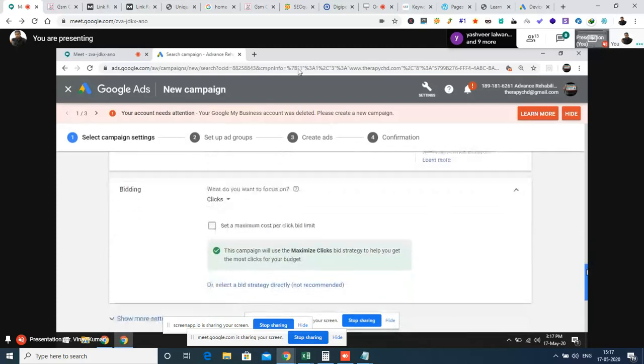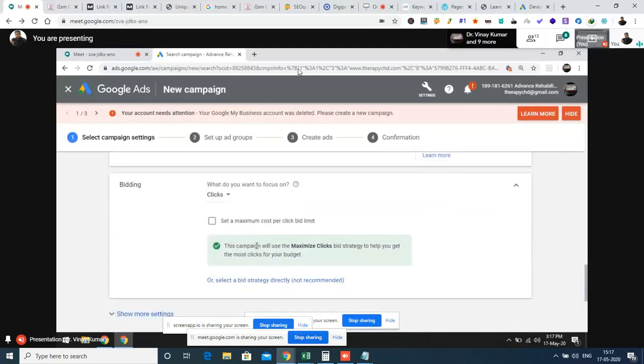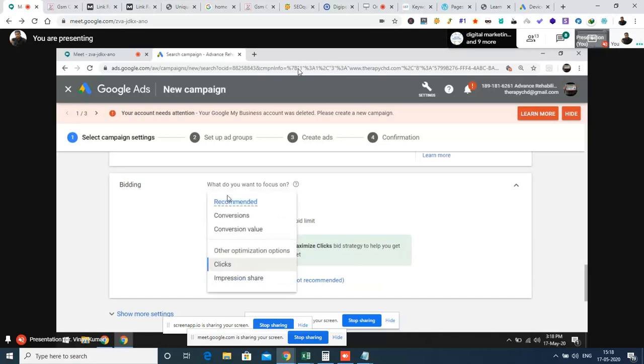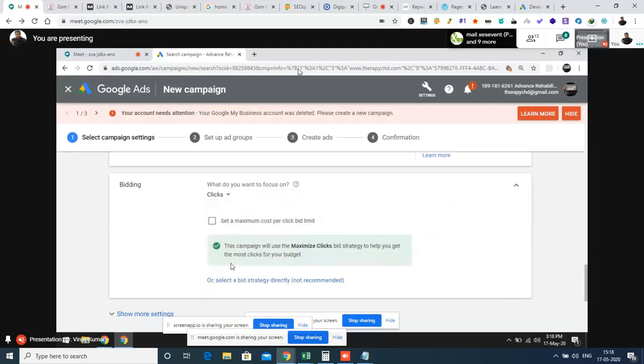Right now, the bidding option we have, just check it out. What are the options available, Mr. Vinay? Click the clicks drop-down option. Okay, perfect. Impression share and other details are not required right now. We can go for the clicks itself. Just give clicks.